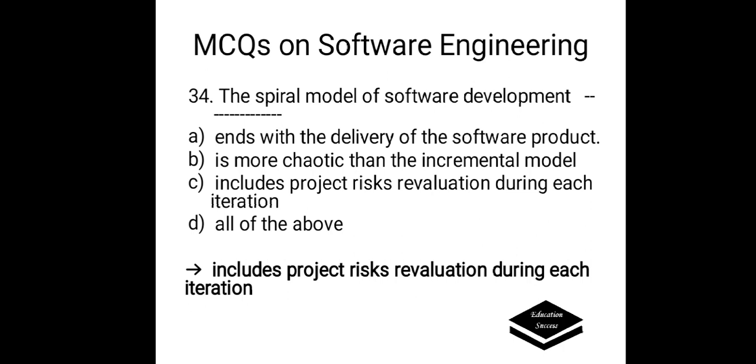The spiral model of software development is: options are A, ends with the delivery of the software product; B, is more chaotic than the incremental model; C, includes project risk revaluation during each iteration; D, all of the above. Correct answer is here C, includes project risk revaluation during each iteration.